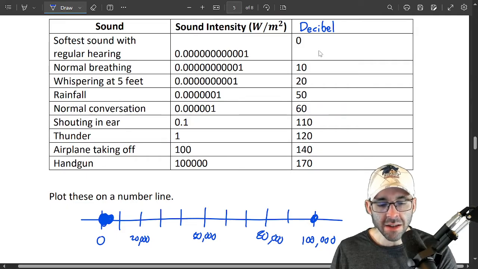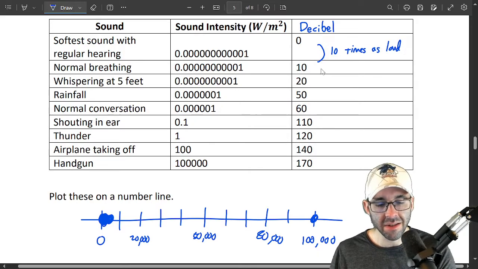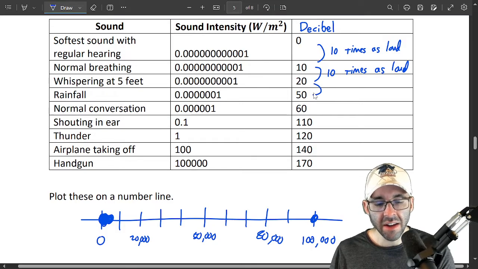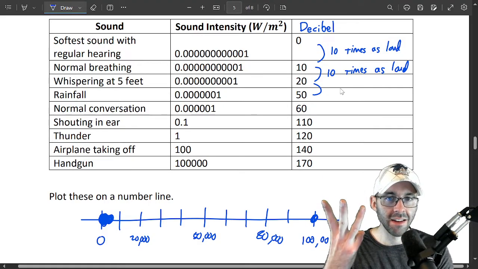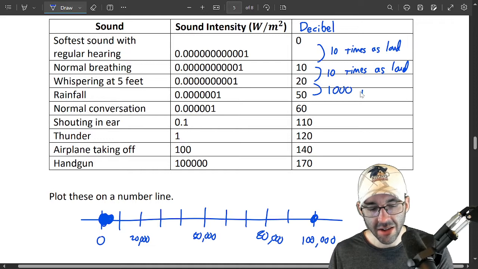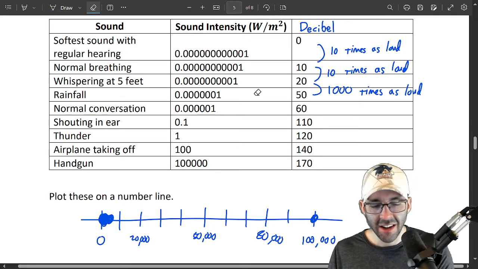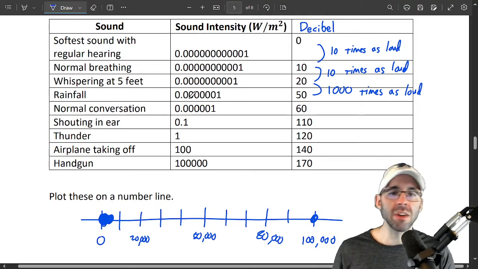So if a decibel level increases by 10, that means 10 times as loud, because it's on a logarithmic scale. This 10 times as loud. All right. This, it's not 30 times as loud. It's 10 times 10 times 10. That's 1,000 times as loud. All right. And that's what's going on here. Oh, I said 100 over here. I meant 1,000. And that's where we're going right here. So decibels are essentially things on log scales that we've already been using.